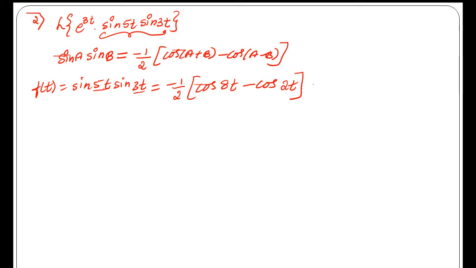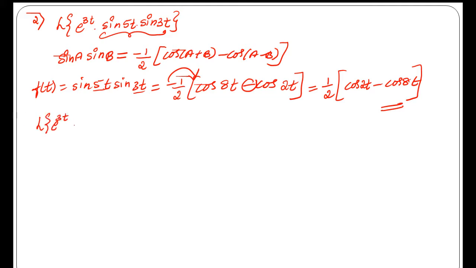Or you can rewrite this one as 1 by 2. We'll take this negative inside: minus cos 8t, and the minus of minus becomes plus, so plus cos 2t, right? It has the first term minus cos 8t. This is our f of t. Now the Laplace transform of e power 3t times f of t, where f of t is sin 5t into sin 3t, can be written as 1 by 2 cos 2t minus cos 8t. This is our simplified f of t.